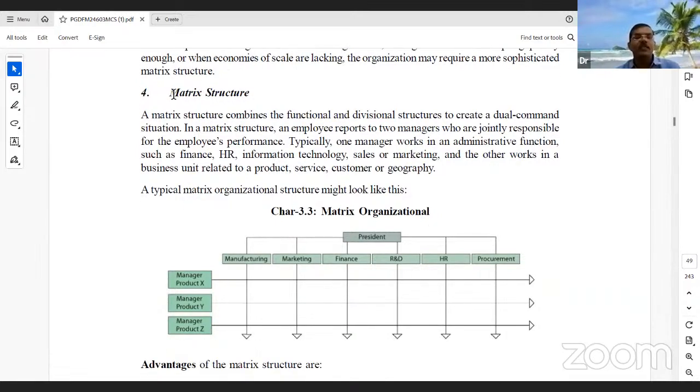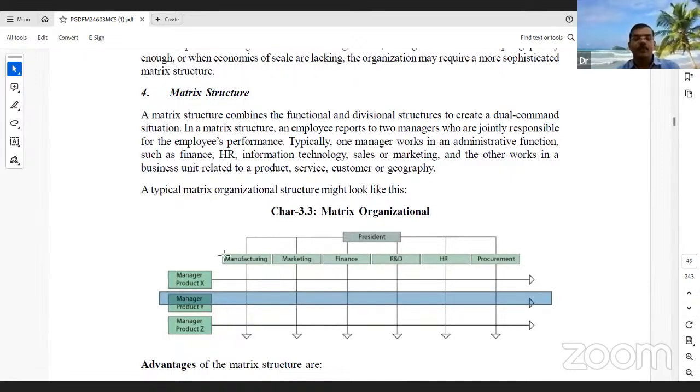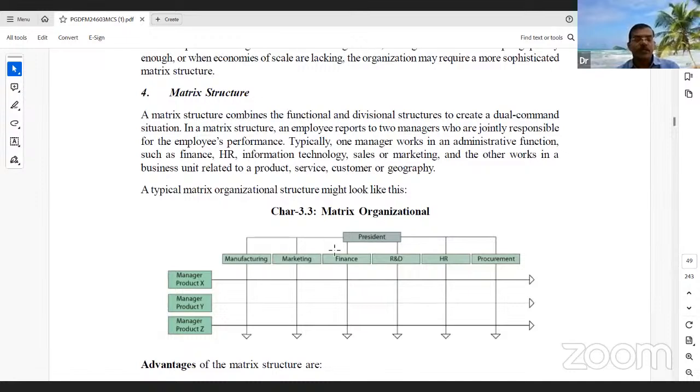organization structure, the matrix structure. In the matrix structure there is one president, and under the president the manager of manufacturing product X, marketing, finance, R&D, HR, and procurement.